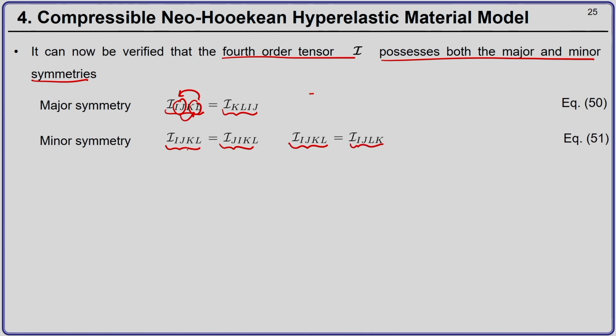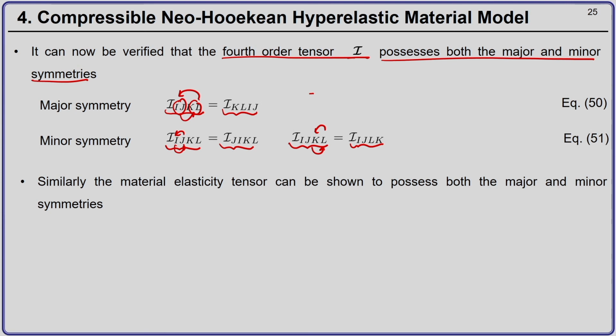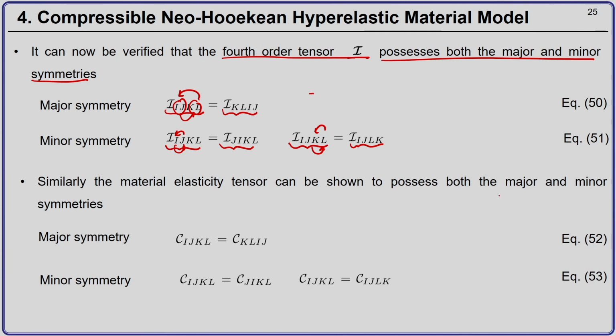Okay. So, in the first we are just replacing i with j and j with i, and here we are replacing k with l and l with k. Okay. So, it can be shown that the fourth order tensor I possesses both the major and minor symmetries. Similarly, because I possesses both the major and minor symmetries, you can show that the fourth order material elasticity tensor C also possesses both the major and the minor symmetries, okay, which are shown in equations 52 and 53.